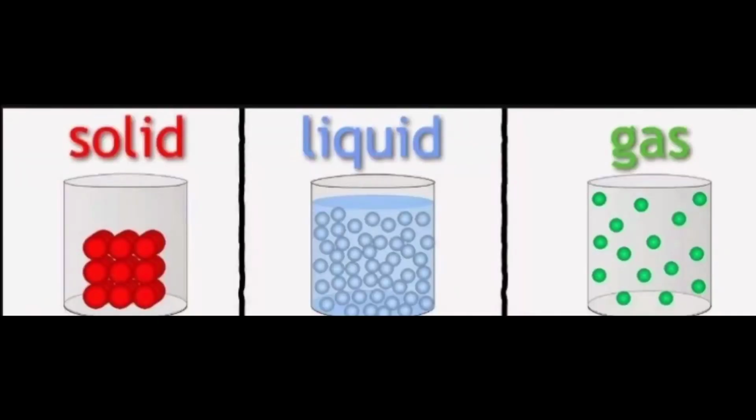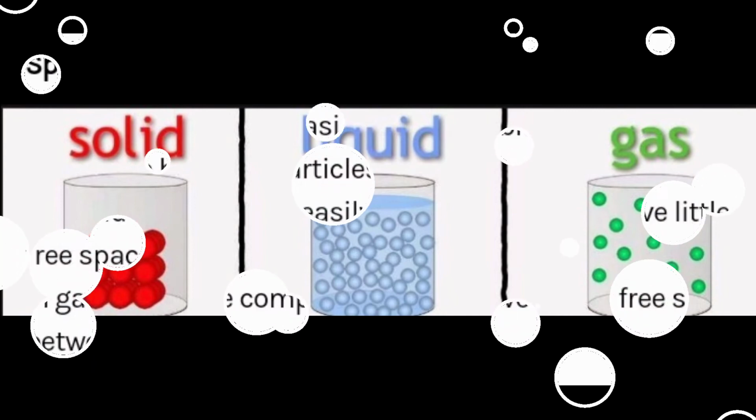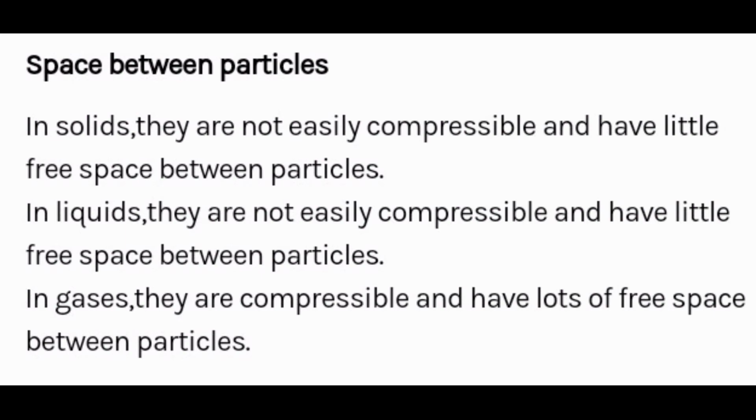Let us learn about the spaces between the particles. In solids, the space between the particles is very little or even nonexistent. Liquids have somewhat more interparticle space between them. Gases have very large interparticle spaces. Space between particles. In solids, they are not easily compressible and have little free space between particles. In liquids, they are not easily compressible and have little free space between particles. In gases, they are compressible and have lots of free space between particles.